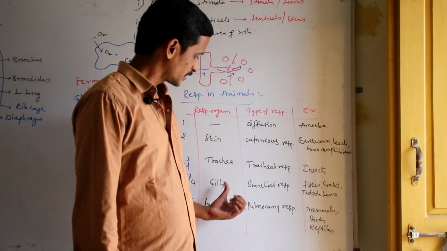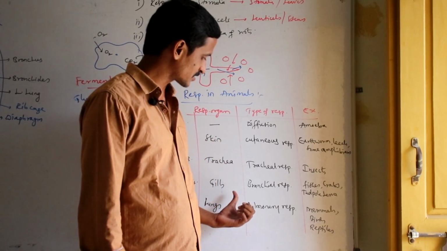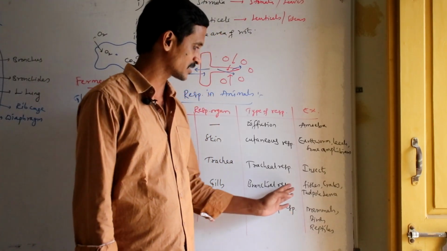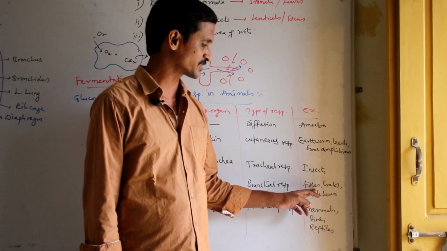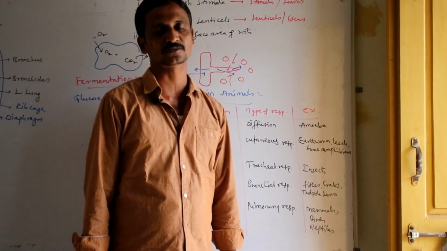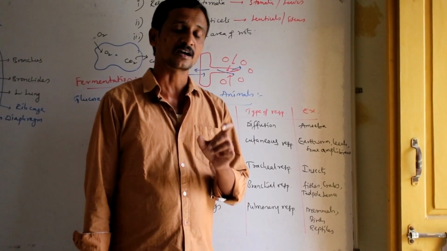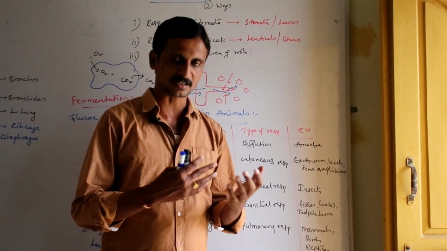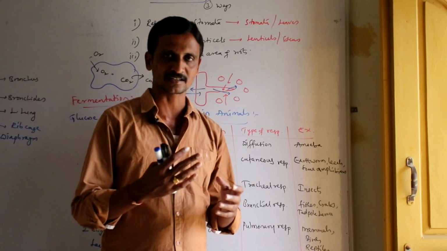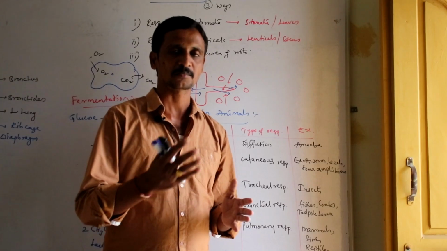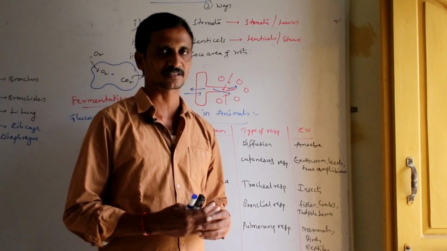Next, if respiration occurs through gills, then that is called branchial respiration. This is seen in aquatic organisms. In fishes, crabs, and tadpole larva of frog, they respire through gills. Gills are richly supplied with blood vessels. So the exchange of gases occurs between gills and these blood vessels when water bathes over the gills.